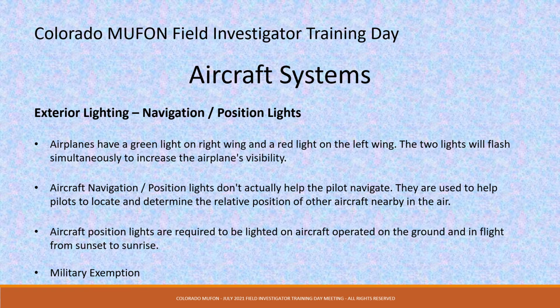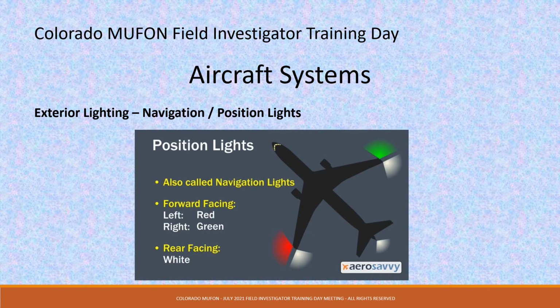Aircraft position lights are required to be lighted on aircraft operated on the ground and in flight from sunset to sunrise. And there is a military exemption for their use. Here is an example of navigation/position lights.